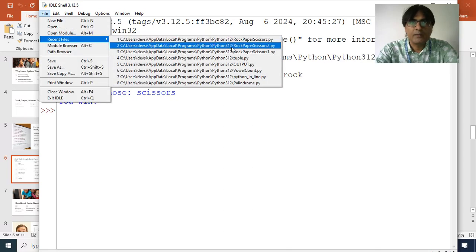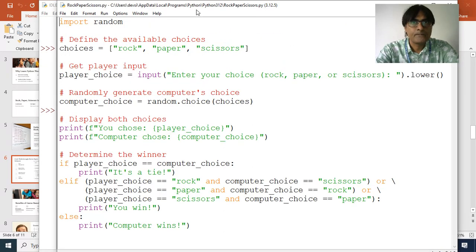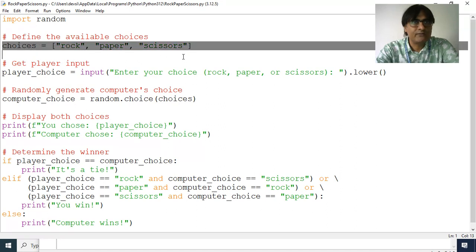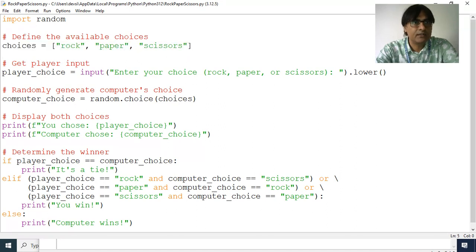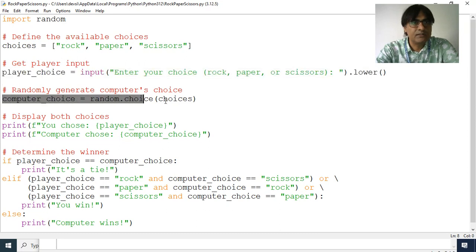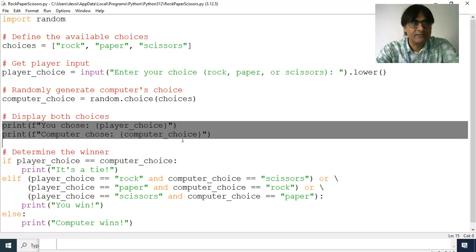The code for the program is, the random library has been imported, then choices have been made, and then we can take the player choice input, then the computer generates the random choice, then we display the messages, both the choices, and then we determine the winner.